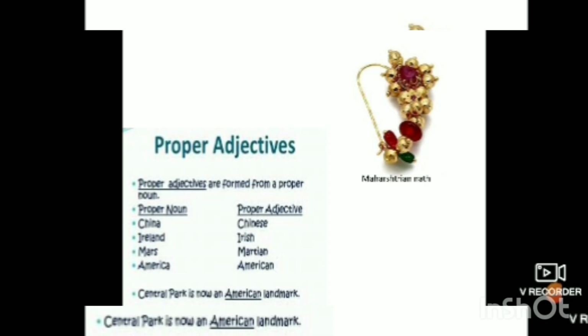We all like burgers and pizzas. So Italian pasta, Italian pizza, right? Then Ireland, if the people are from Ireland, those are known as Irish. So here again, then Mars, Martian, America, American. Okay, so Central Park is now an American landmark. So this is an example of proper adjectives.